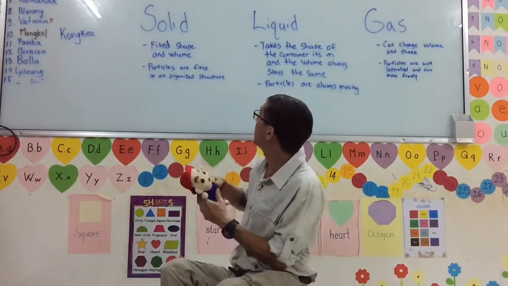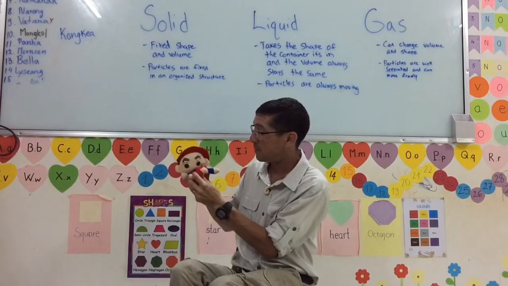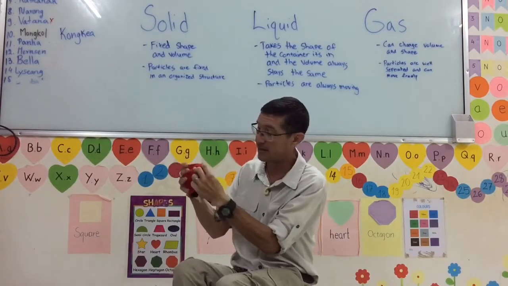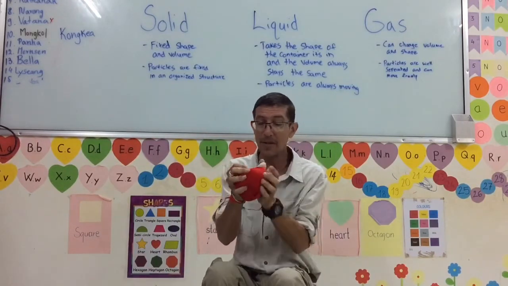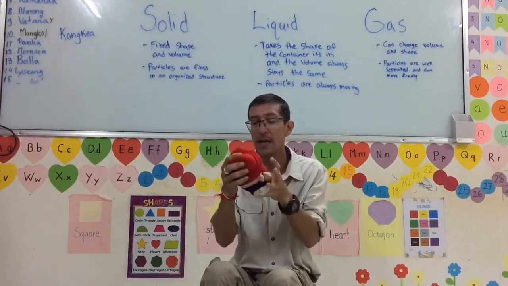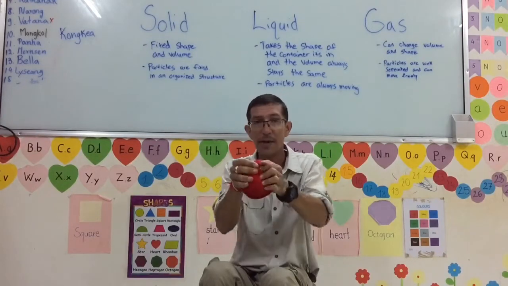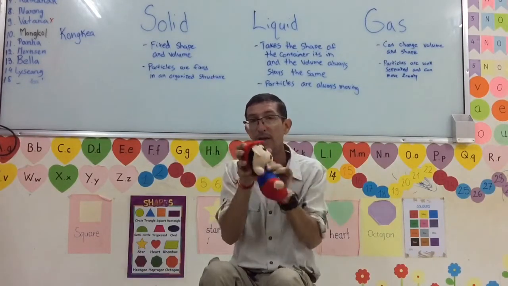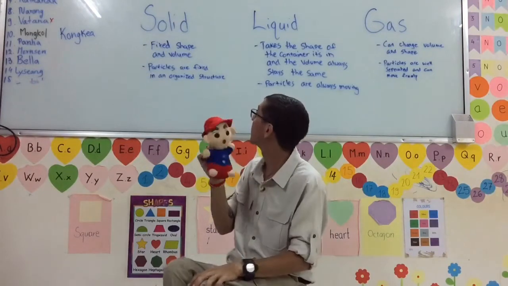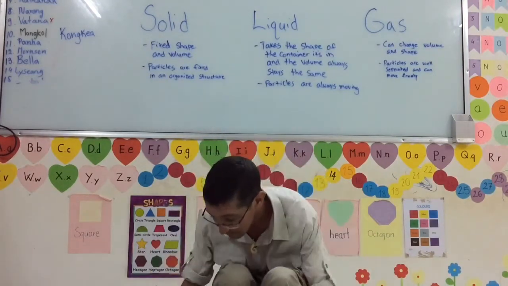I know it sounds confusing, but its shape and its volume, even if I crush it like this, it's still the same size as it is now. It doesn't look like it, but the size inside, it's all the same volume. Nothing is changing. It looks soft, but it is a solid. The particles are fixed in an organized structure.